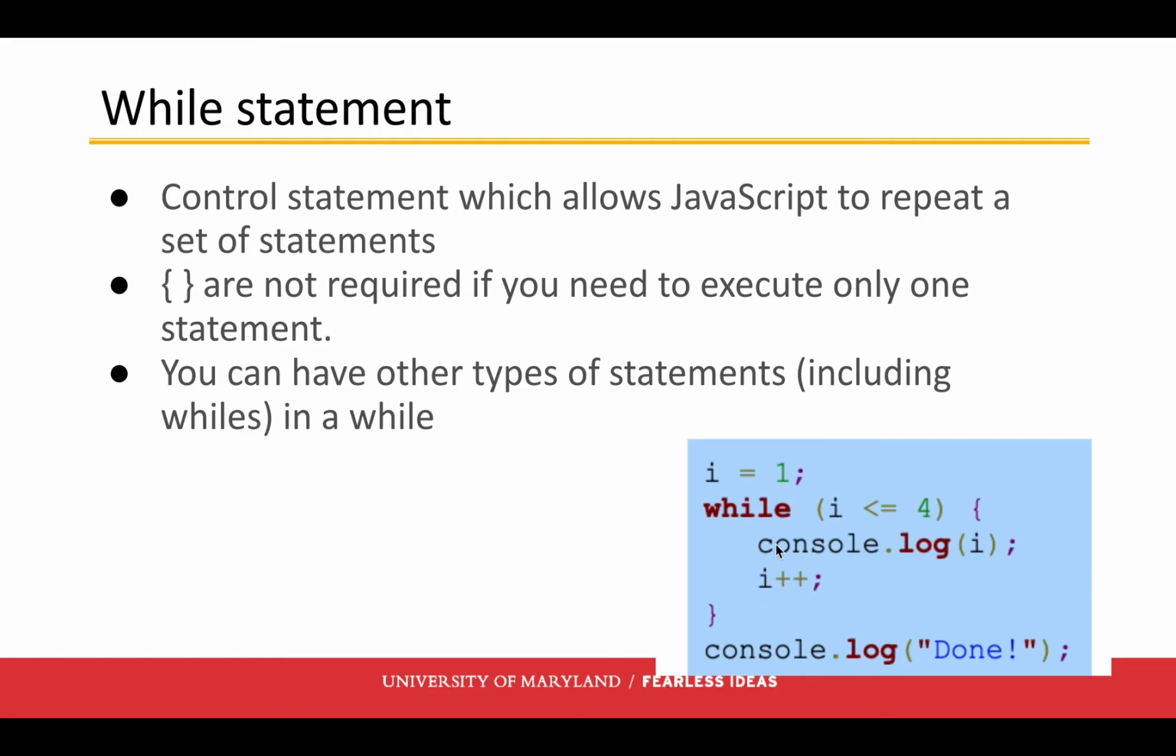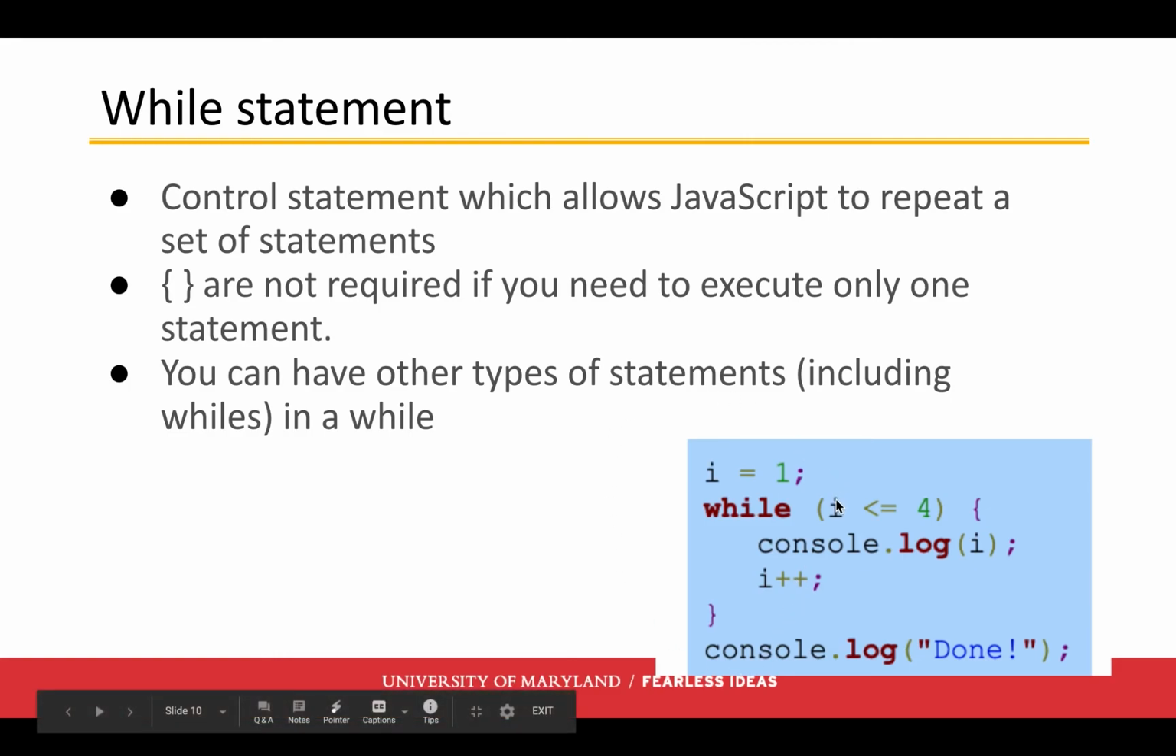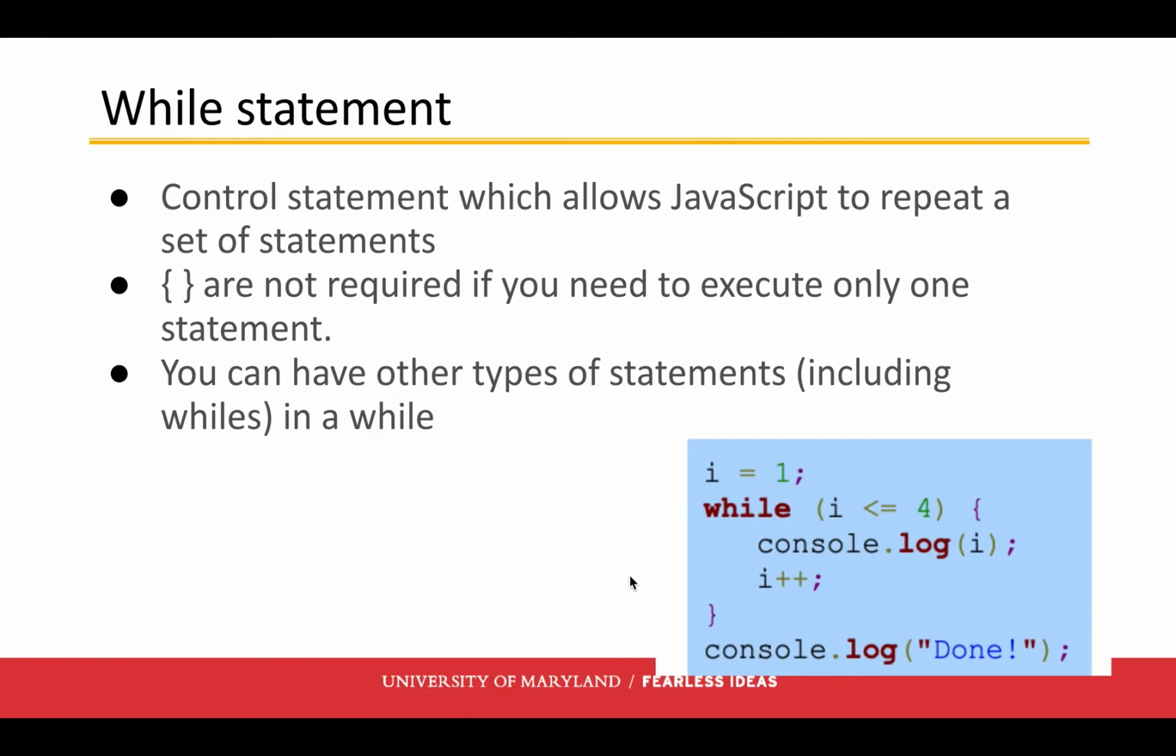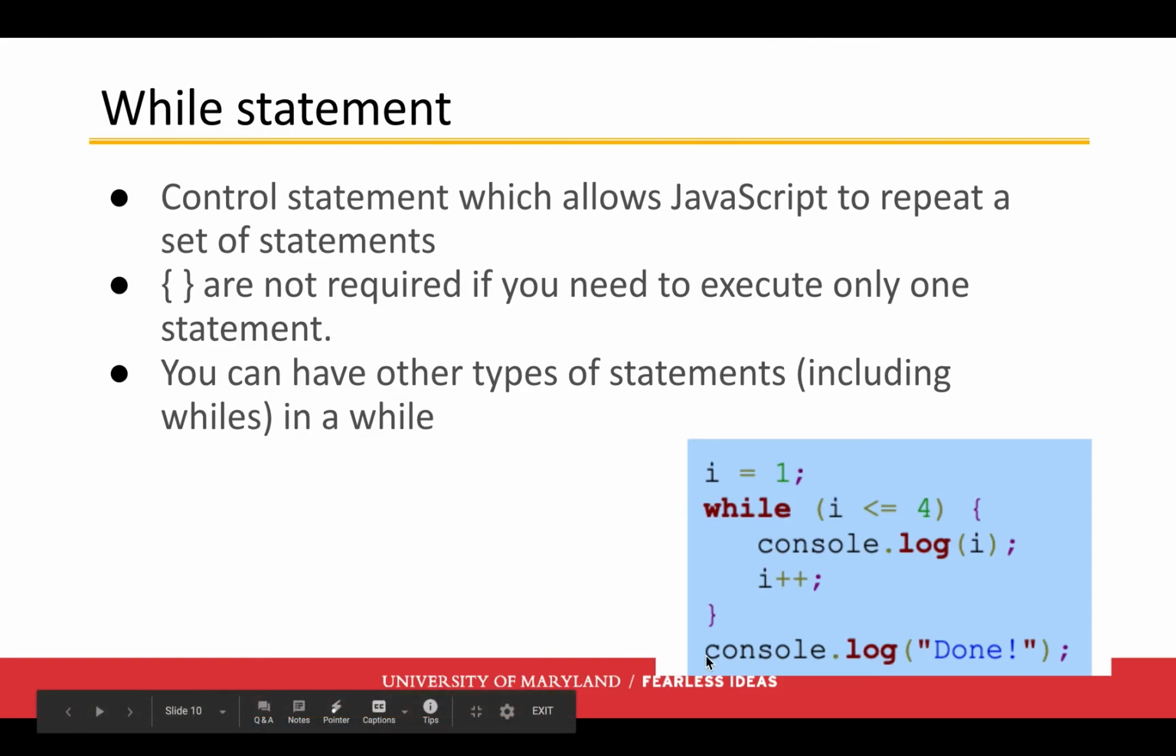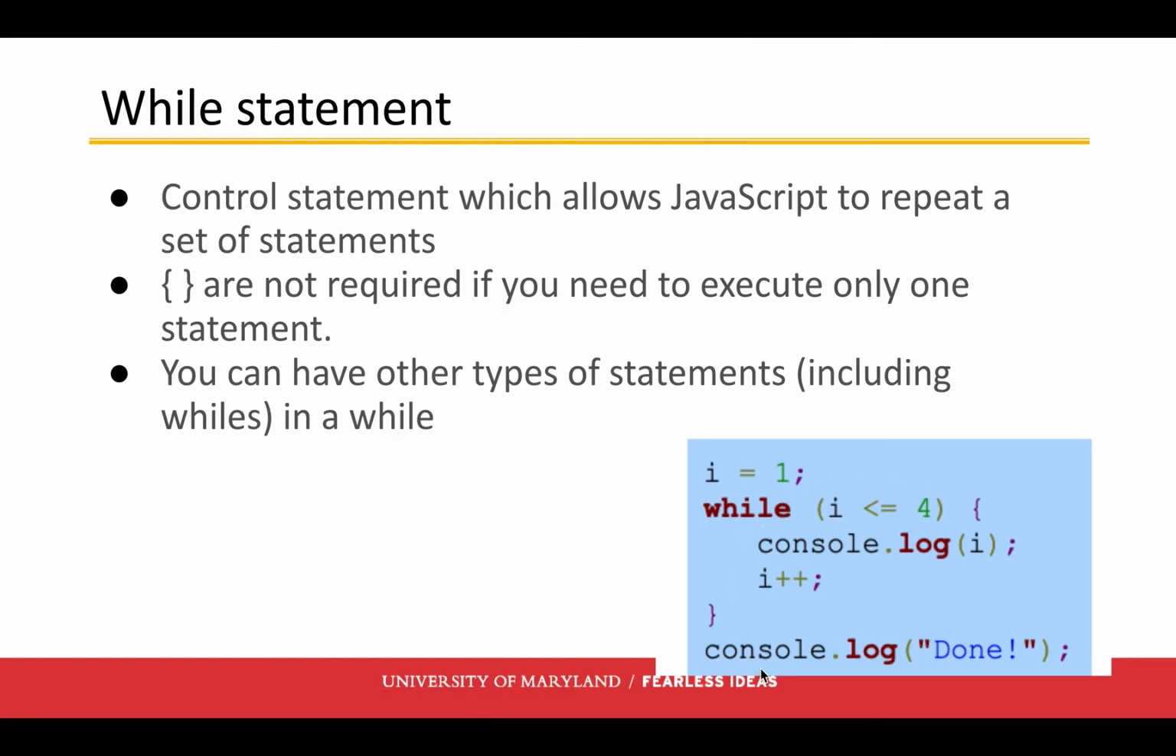So console.log printed out 1. I is now equal to 2. We go back to the top. Is 2 less than or equal to 4? Yes, it is. I'm going to print out the number 2 and then add 1 to I, which makes I 3. 3 is less than or equal to 4, so it's going to print out the number 3, add 1, now it's equal to 4. 4 is less than or equal to 4, yes. So it's going to print out the number 4, add 1 to I, so I is now 5. 5 is not less than or equal to 4, so now it's going to hop out of the loop and come down and print out done. So this loop would result in 1, 2, 3, 4, done being printed into the console.